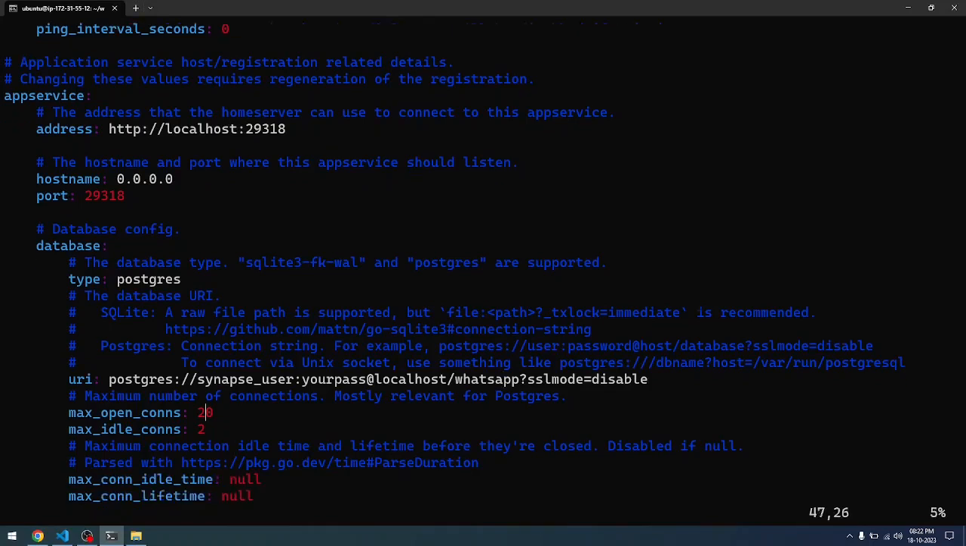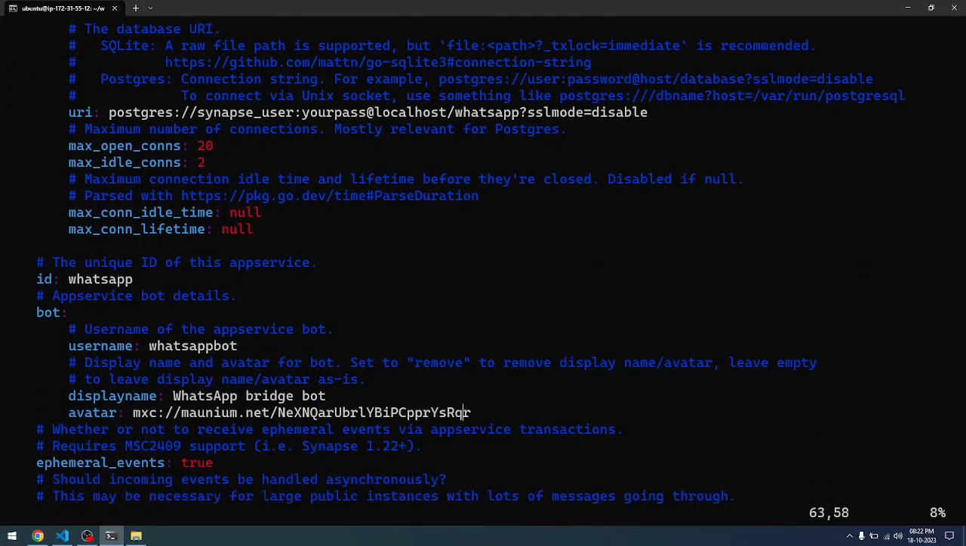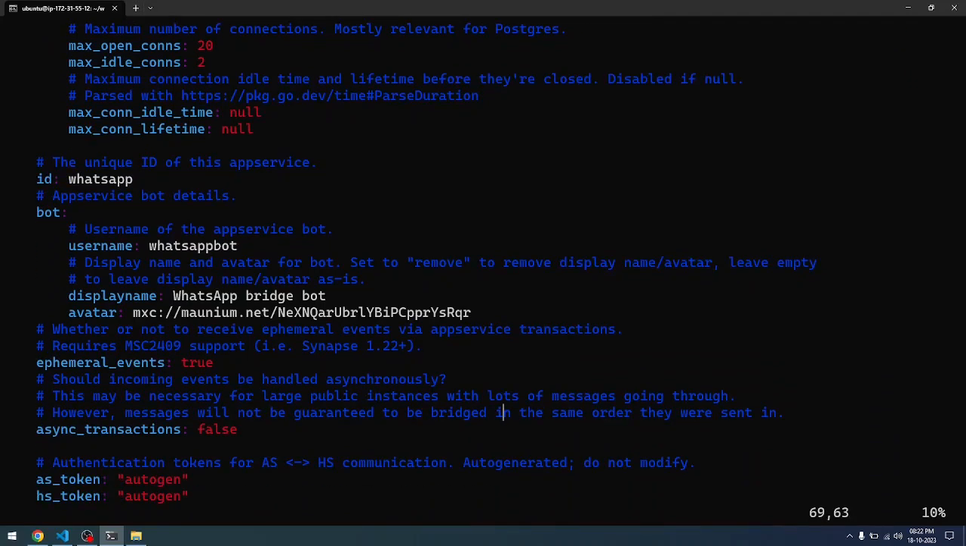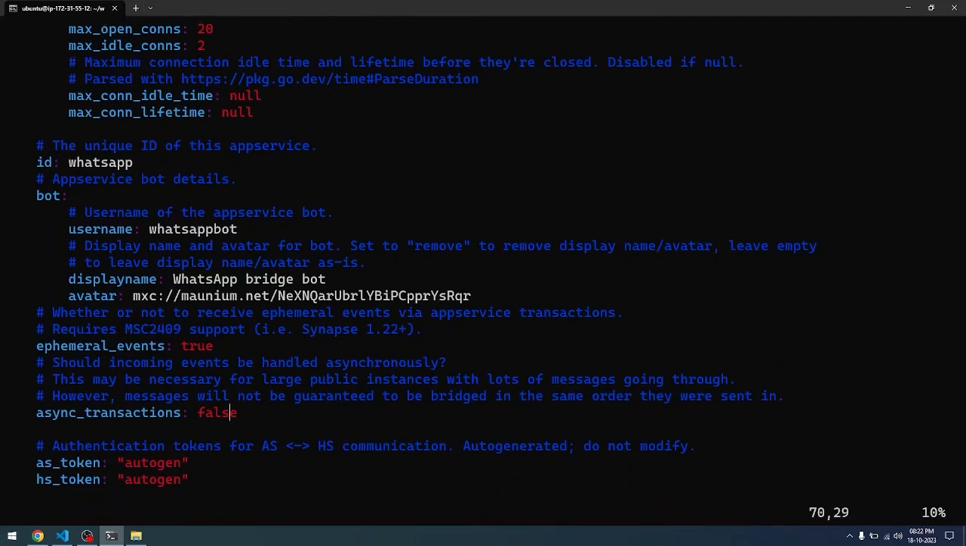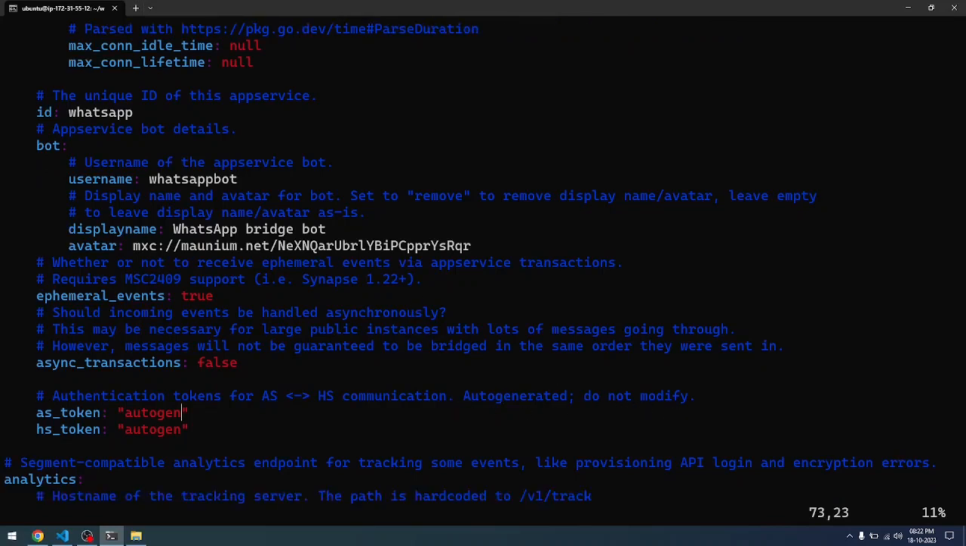We'll further scroll down. As we scroll down, you will see that there are lots of other settings available. You don't need to touch any of these, even this AS token. You can see the AS token in this location. You don't need to do anything. It will be auto-generated. You can see that it is mentioned here. It will be auto-generated. Do not modify. This is one of the key aspects of this config file.